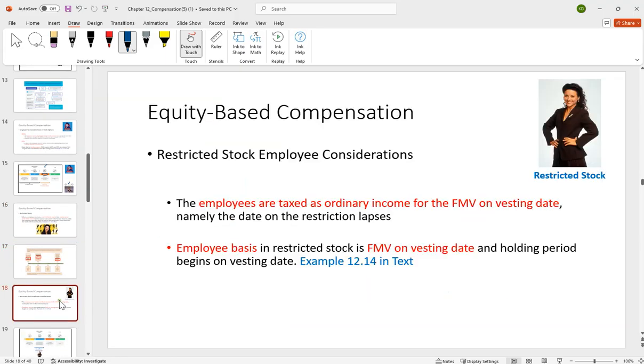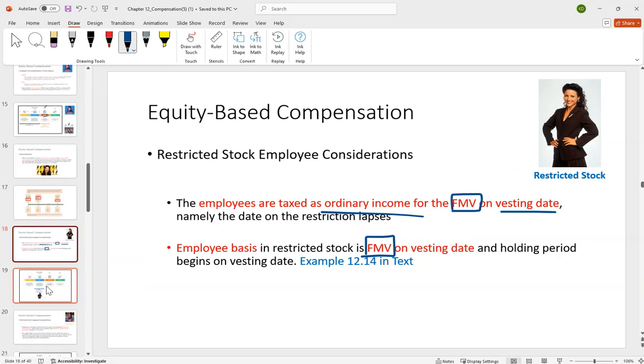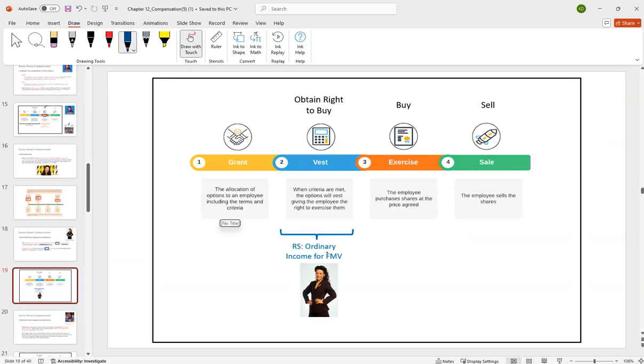So there's a little visual there. The question becomes, as we've been looking at, when is it income to them? The employee is going to be taxed as ordinary income for the fair market value on the vesting date, whenever any restrictions on that lapse. Their basis in that stock is going to be the fair market value. So we see that for restricted stock on the vesting date, they're going to have ordinary income for the fair market value, and that's also going to be their basis.